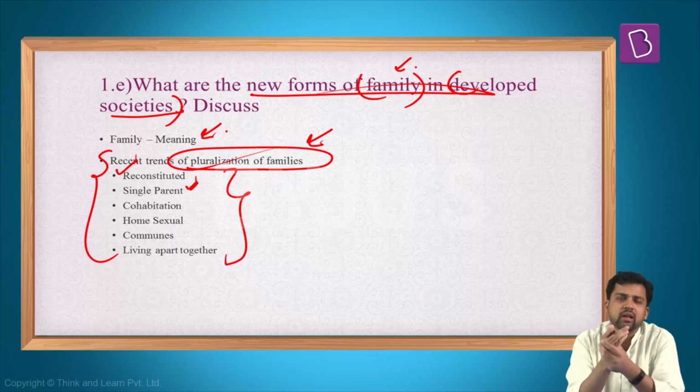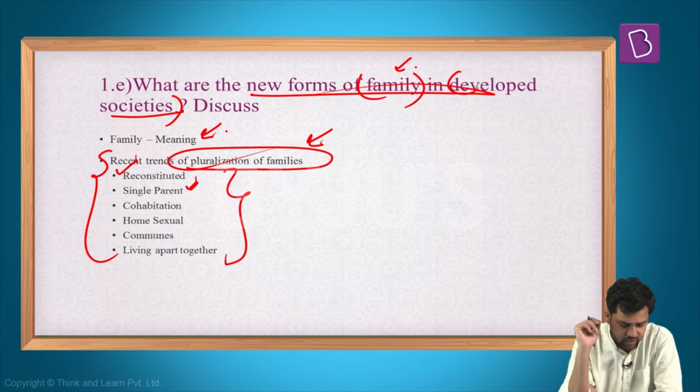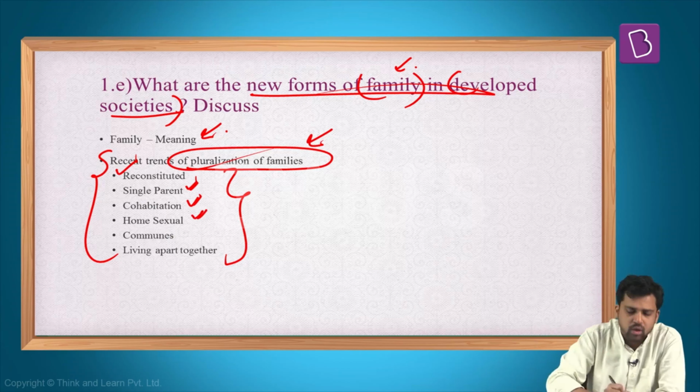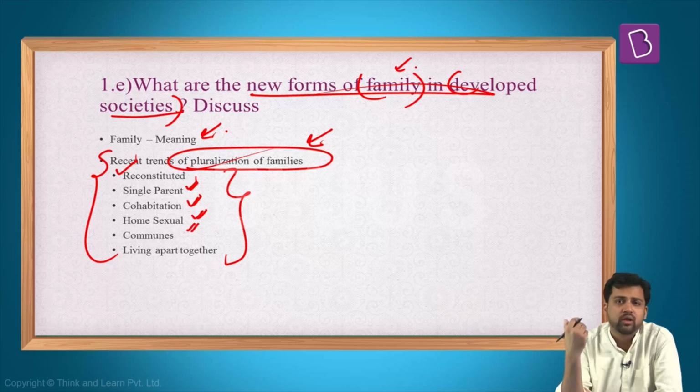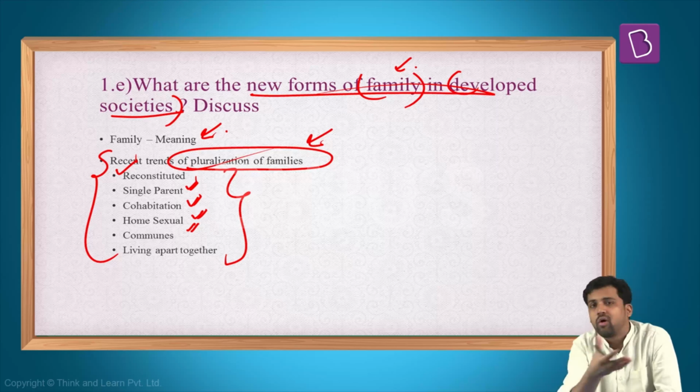What is a single parent family? Again, you might not have got married, you have some kids, you might have adopted someone. So single parent families. Cohabitation, live-in relationships. You're not necessarily getting married, you can stay together. Homosexual or gay families, same gender families, communes. There are instances from countries like the US in which people are living in a community. The children belong to the community.